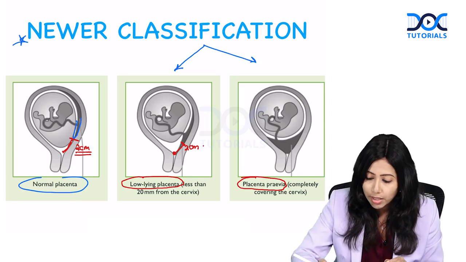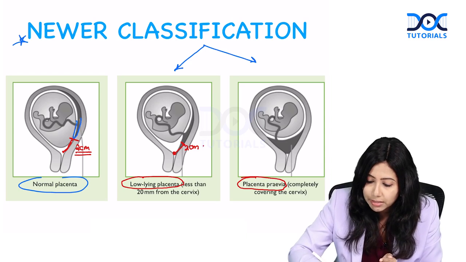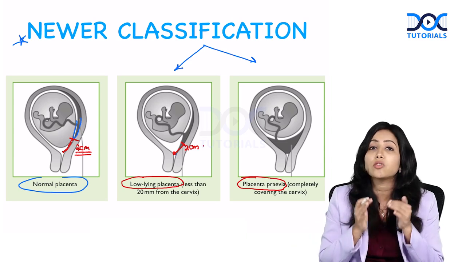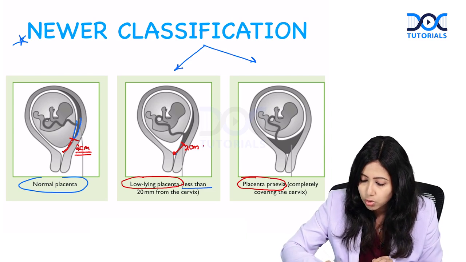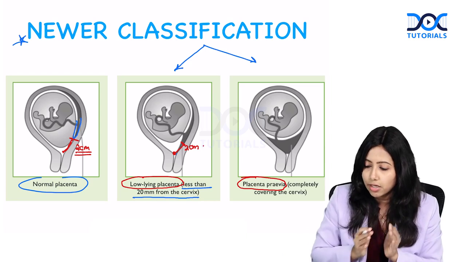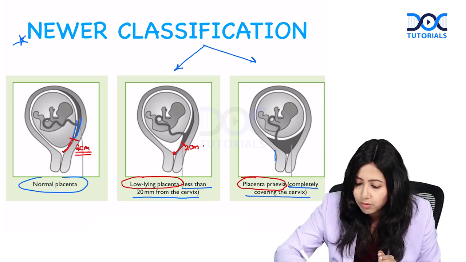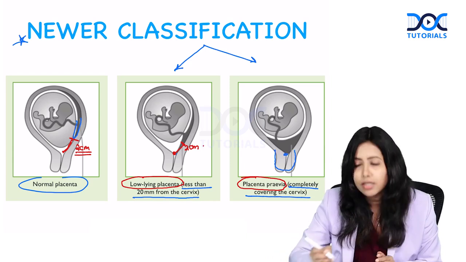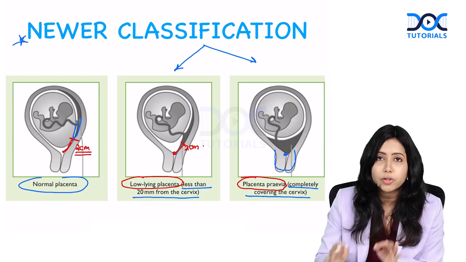In the second one, it is within 2 centimeters of the internal os, but it is not covering the os or the cervix. That is low-lying placenta, less than 2 centimeters from the cervix, but not covering the internal os. In the third one, it is completely covering the cervix and the internal os. That is placenta previa. So, these are the two types.